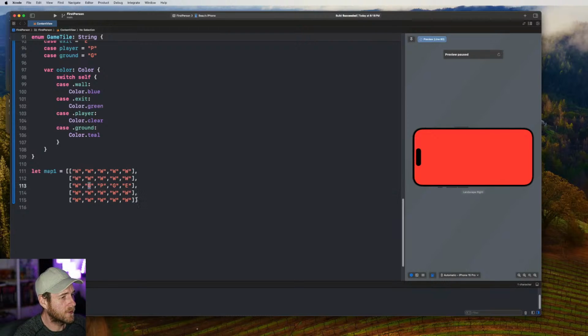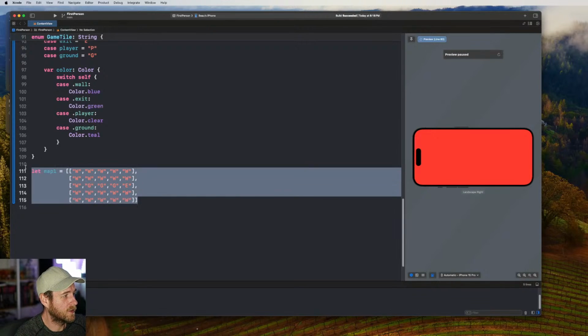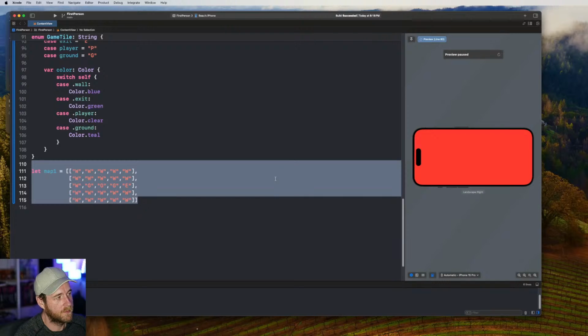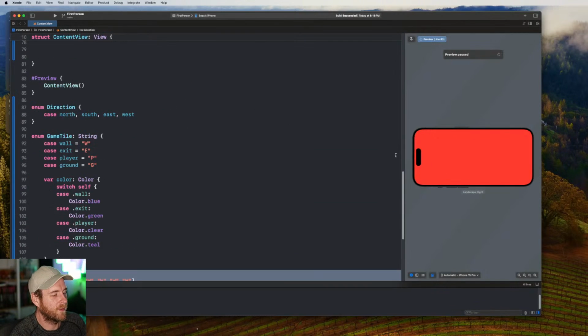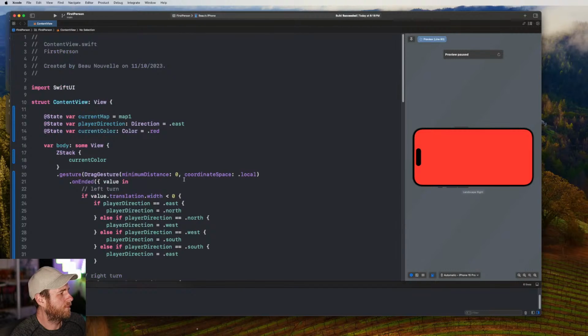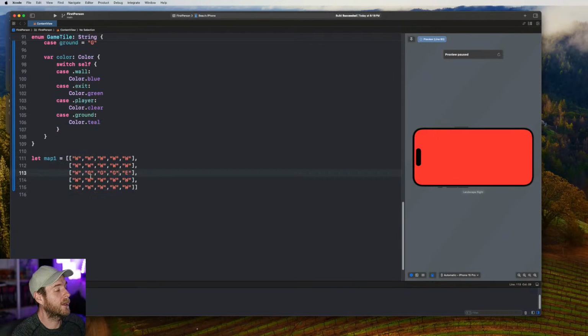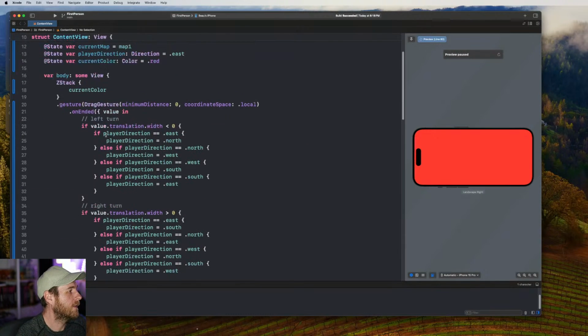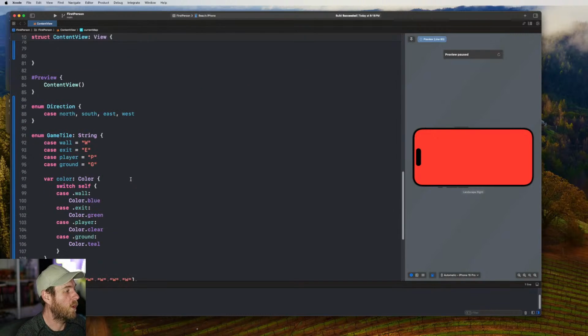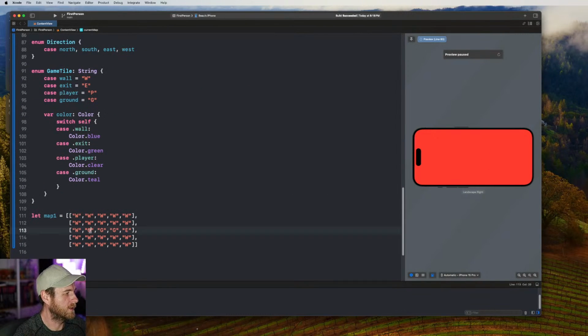Any adjustments that I make to the grid is going to cause a redraw. And there will be a moment where player does not exist on the map. Okay, and so if we're doing a redraw during that, it's undefined behavior, because there's no player, we don't know where, like, what they're looking at. We only have their direction, we don't have where they are. So we're using the map as the source of truth here. So what we need to do is create a copy of the map, make changes to the copy, and then apply them to the one that is on our state up here at one time. So that way the redraw happens at once.